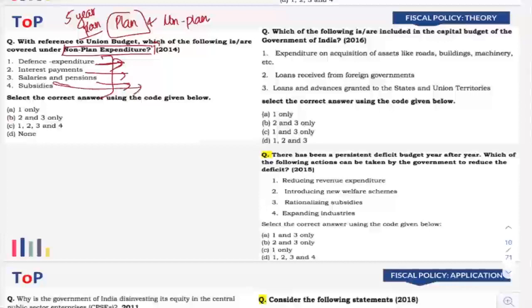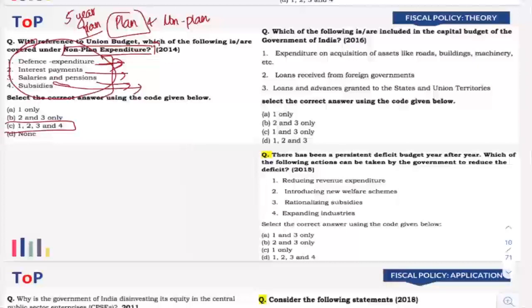Subsidies again fall in the same category, right? So think from that particular perspective, plan means it is created for growth, right? For the next 5 years, what are the different types of growth or what kind of growth do we require? Now, the expenditures given here do not fall under that particular plan category. It can be thought out from the logic that you have. So as a result, when it comes to which among the following are covered under non-plan expenditure, the answer is 1, 2, 3, 4, and 5. All the items given here are non-plan expenditures.